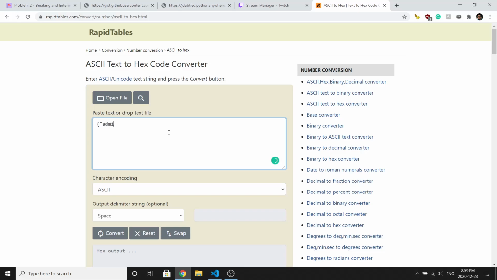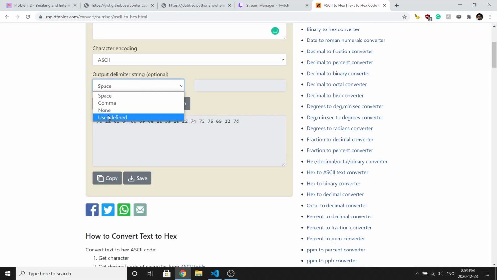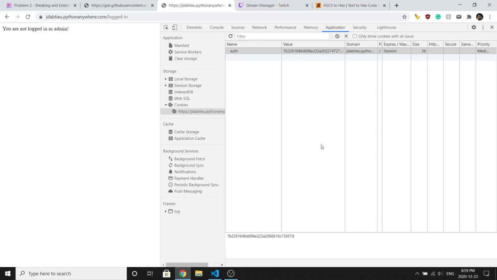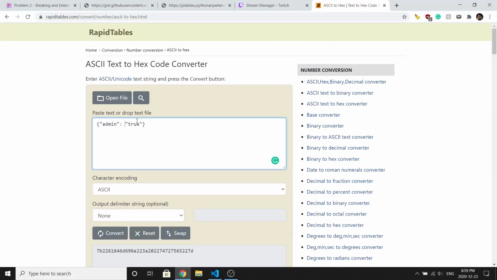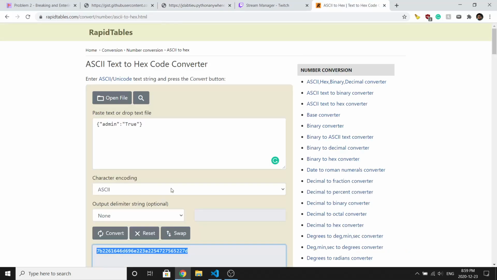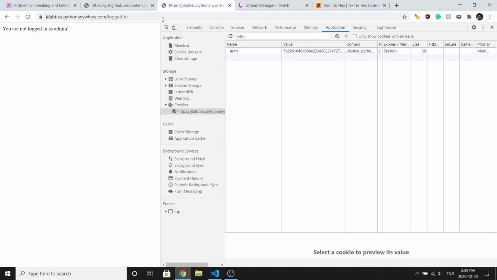Yeah, this site is kind of bad. Admin true, and then no delimiter. Copy, paste, refresh. We're not logged in as admin, bro. Let's try capital. Come on, just let me in. Just let me in. Oh my god. What is the original one?